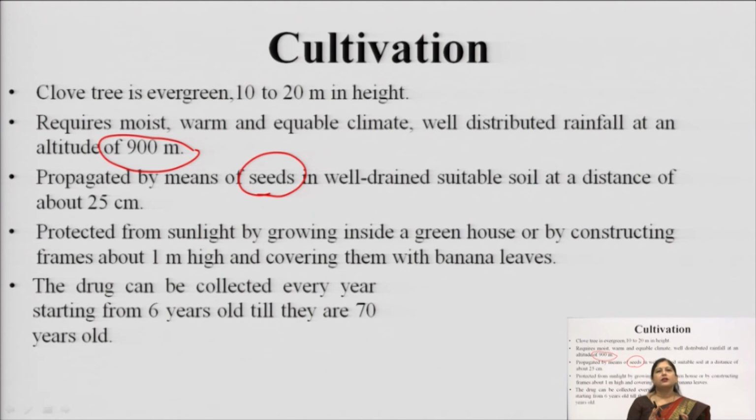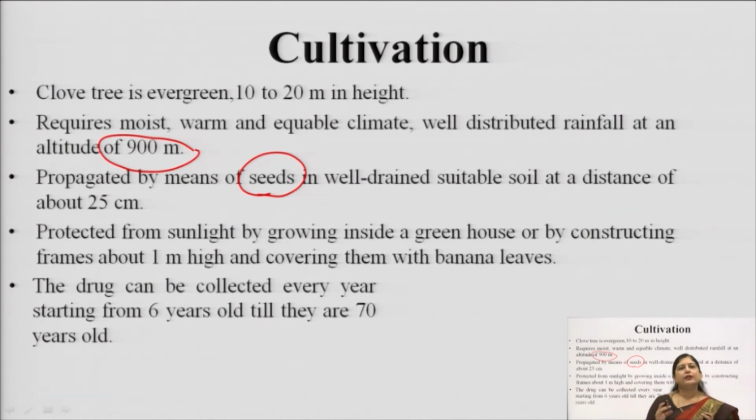For protection, what is normally done is that when the plant germinates, it is protected with banana leaves. Banana plantation is generally done beside these clove trees, protecting them from direct sunlight and direct rainfall. The banana leaves are kept in the nurseries also, and once the plant grows to an age of 1 year, it is transplanted into the fields. In the fields also, taller trees, either bamboo or banana, are planted beside the clove tree so that it is protected from direct sunlight and other factors.